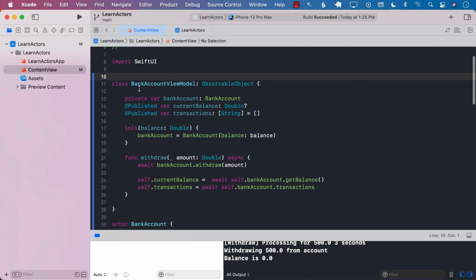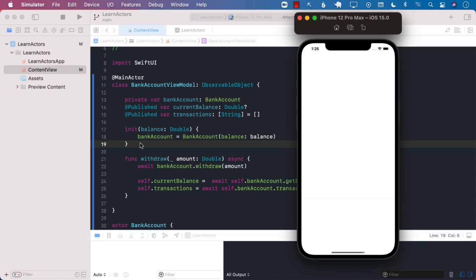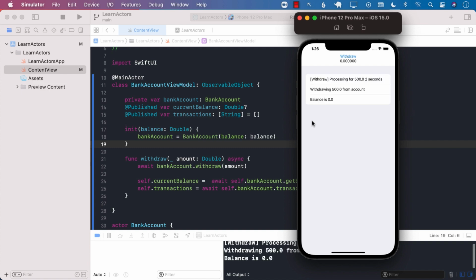Now, one final thing that you can add to your view model is a main actor over here. The main actor basically means that anytime you're going to set the property or call a function, that will be done on the main thread. So if I go ahead and run the application again and try to withdraw something, you can see that right now, since we're withdrawing $500, it gives us $0. That's fine.